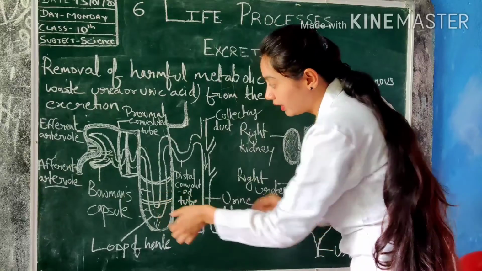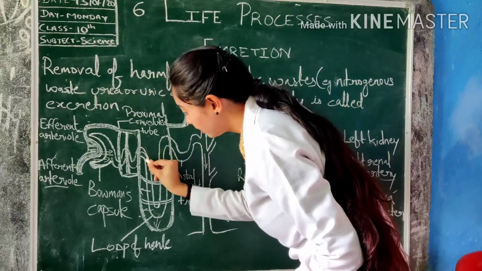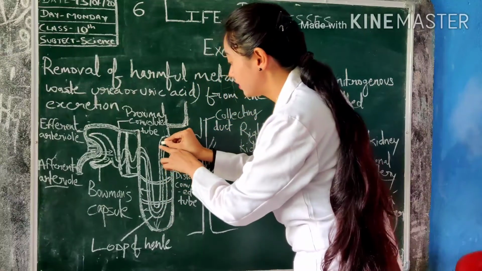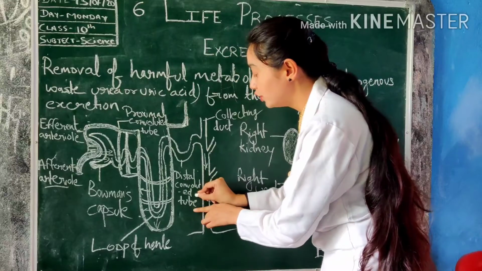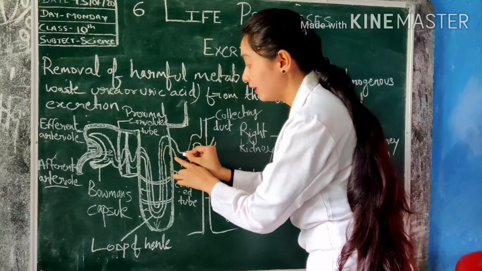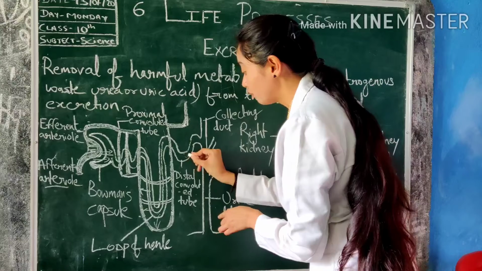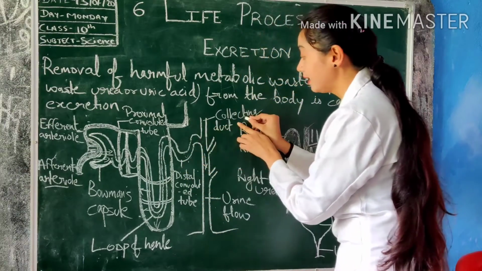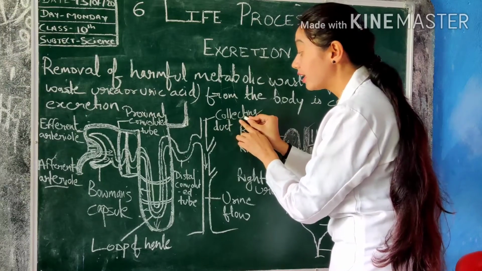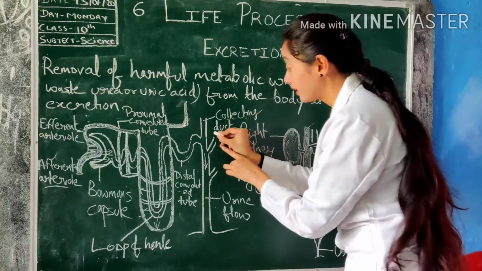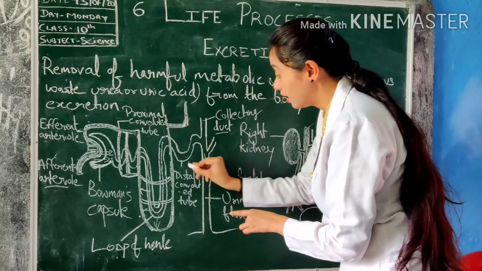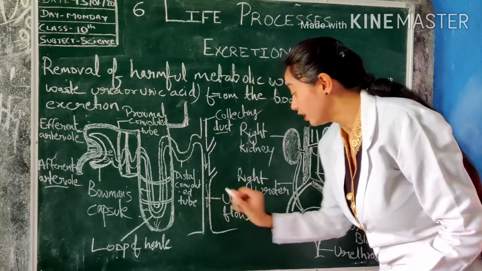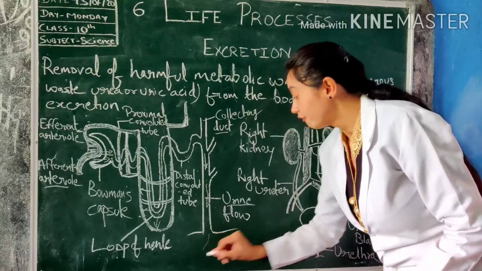After that, the impurities keep coming like this. This part is called the distal convoluted tubule because it is the end of the nephron tube. These impurities are collected in the collecting duct, and the collecting duct converts the impurities into urine form. So the substance remaining here is urine, which flows out.